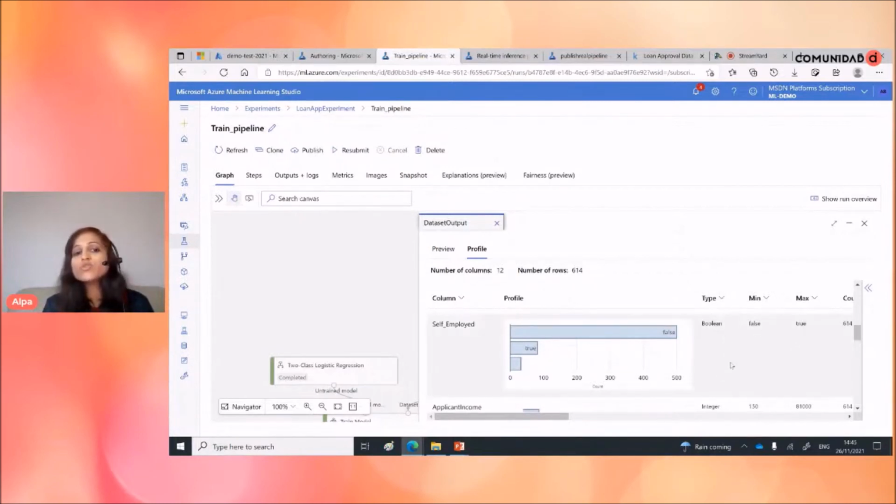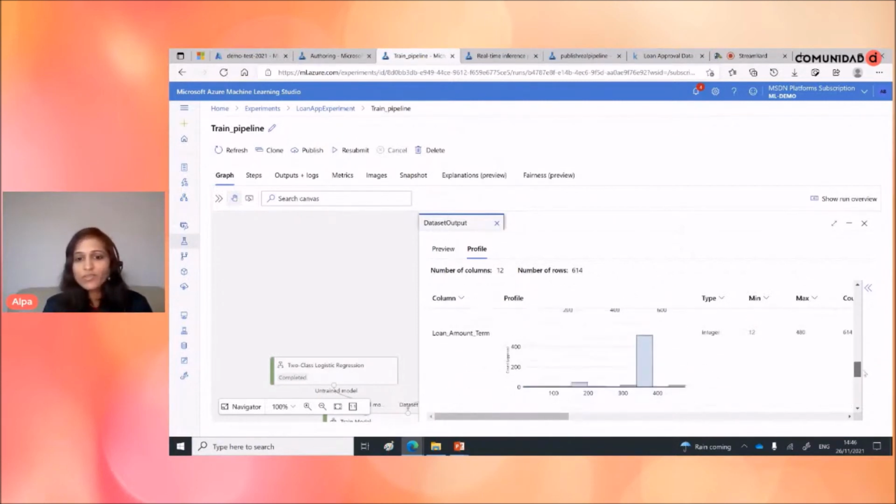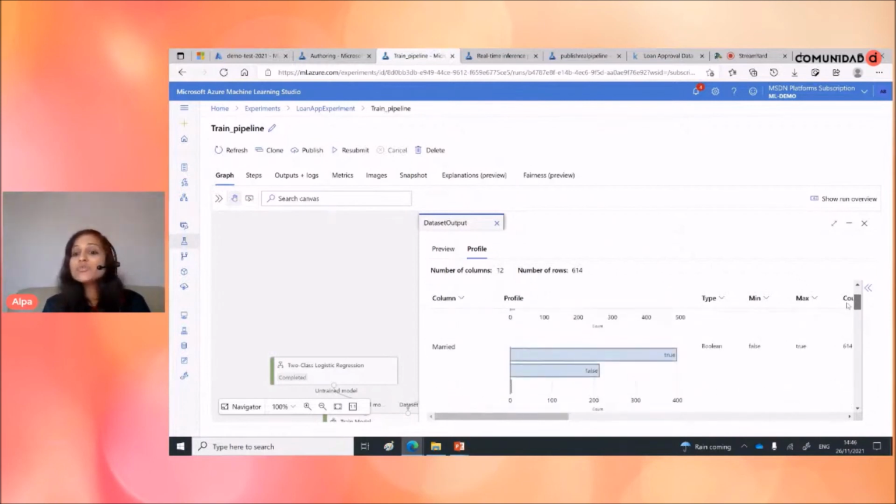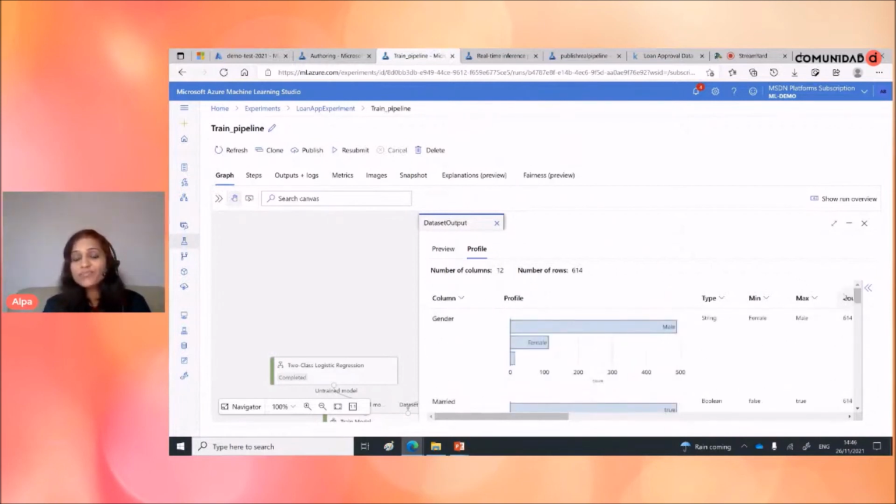So based on that you can apply different missing data components as well. You can have more than one missing data component, and you can calculate based on the types. If it is string type missing data, you can replace it with some particular method. For integer missing data, you can replace it with a different mechanism, and that's where you can find it here. And you will see the distribution of your data as well in here.